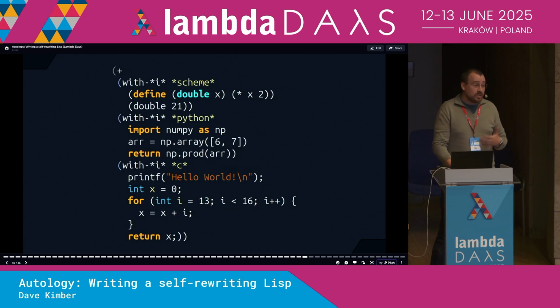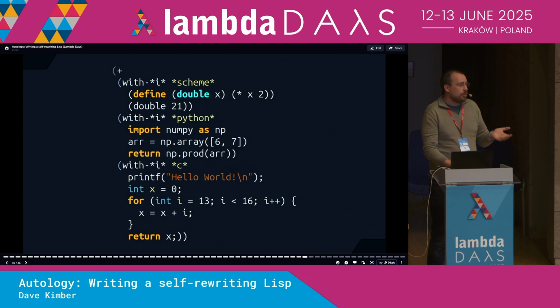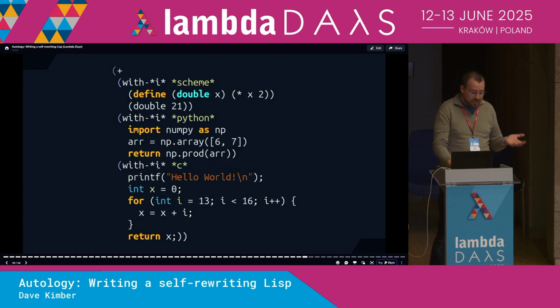Well, of course, the reasons not to do this are manifold. The complexity of the system, the efficiency of the code, the maintenance of the code base becomes very nightmarish. And anyway, interoperability between languages already exists, right? With a good foreign function interface library, you can write the hot code of your tight loop in C and then call out to that trivially from almost any language these days. So what benefit do we gain from doing this with Autology? And is it worth making syntax highlighting so unreasonably difficult?